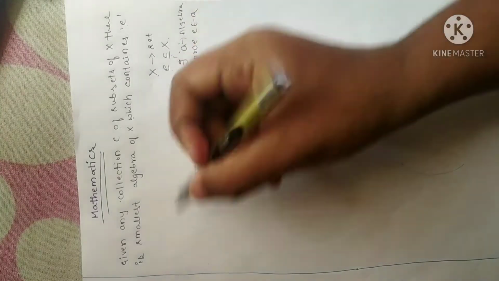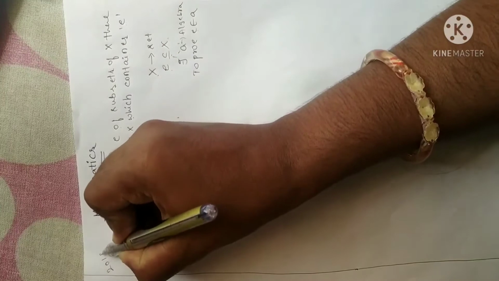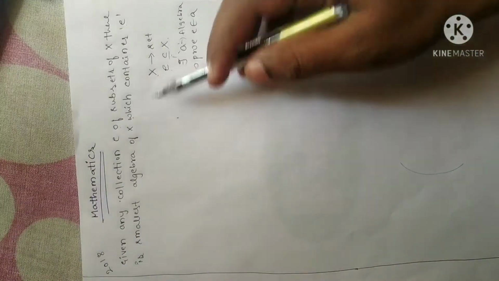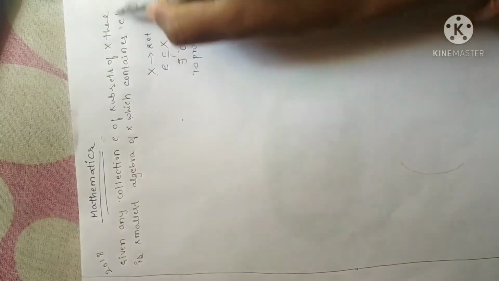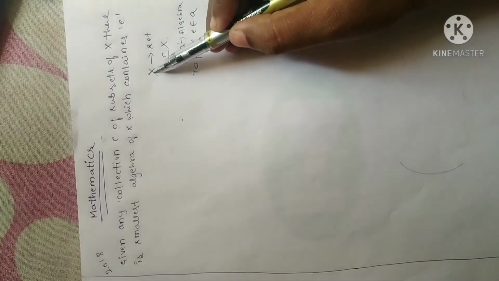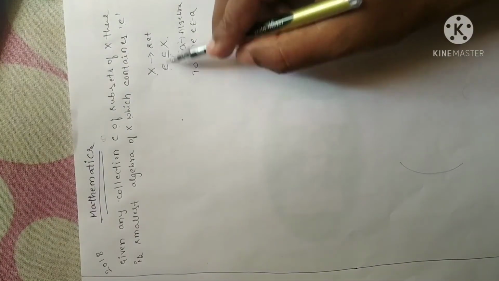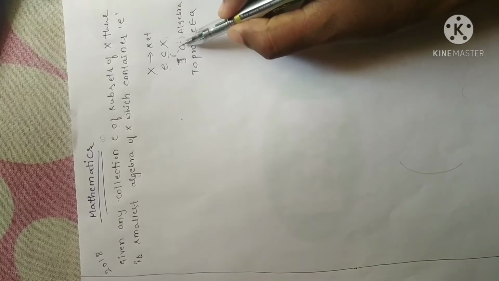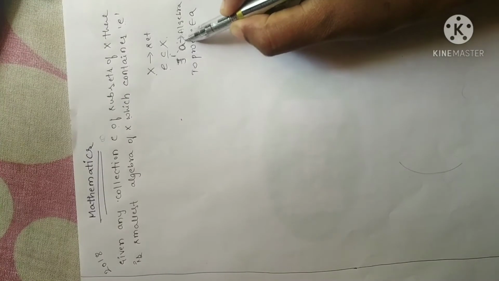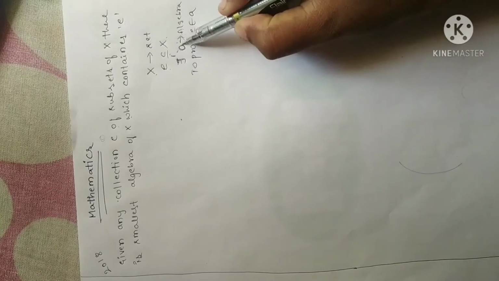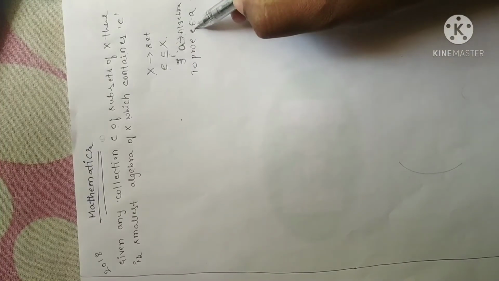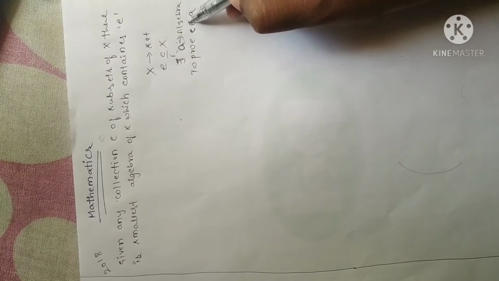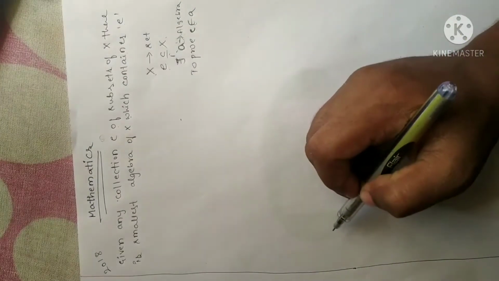In the exam, remember, it is important. It was asked in year 2018. So in place of E, they may ask theta also. Whatever may be the element, remember. Suppose X is a set and E is a subset of X, then we have to prove there exists an algebra, say A, such that the algebra contains the given element E. Or else I can say I have to prove that E belongs to A.